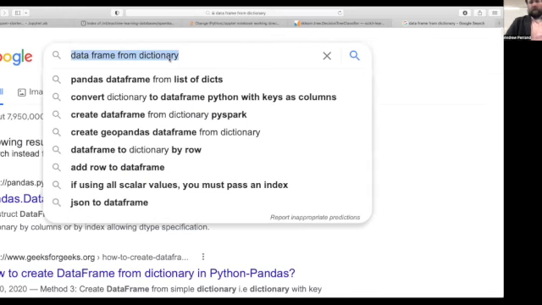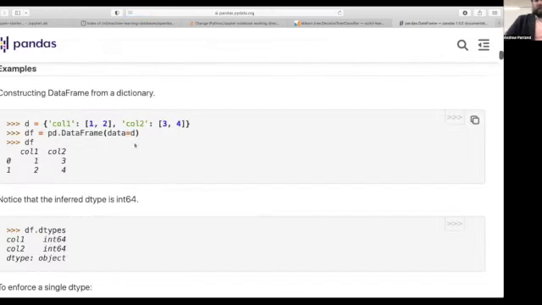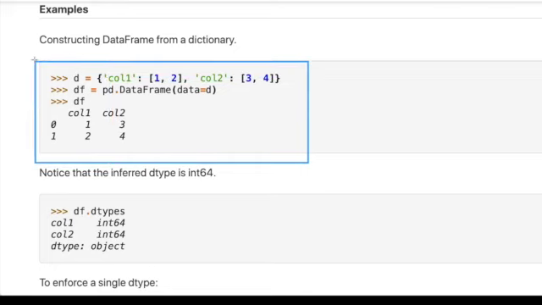When you create a pandas data frame, a dictionary is actually one of the raw things you can use to create it. In the regular documentation for creating a data frame, you can do a dictionary where you give it the column name and the data that should be in that column, and then the next column name and its data. Then 1, 2 should be the data in column 1, and you can see that here. A dictionary just has something with a colon followed by something else, comma, something, and a colon followed by something else.